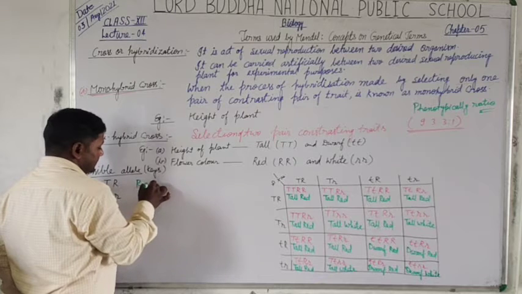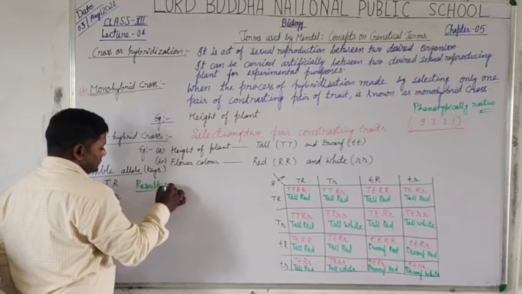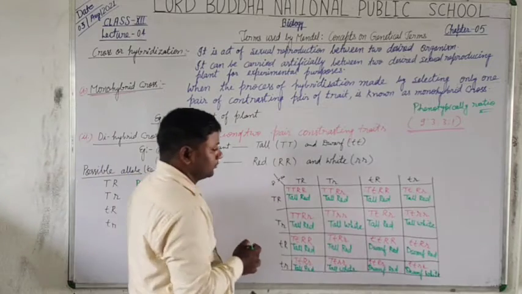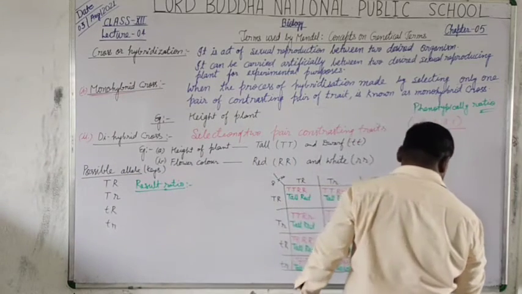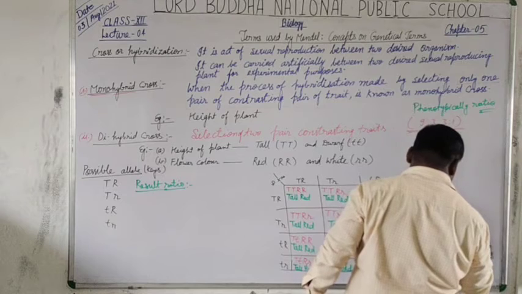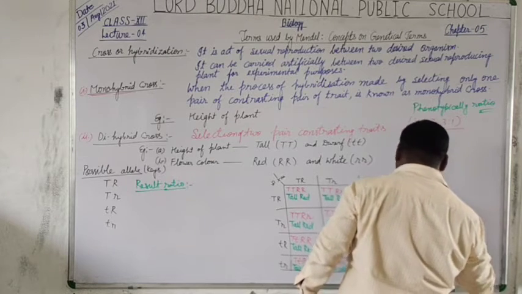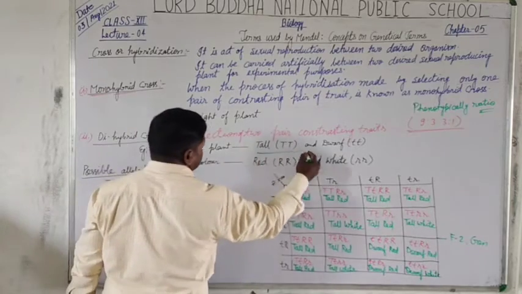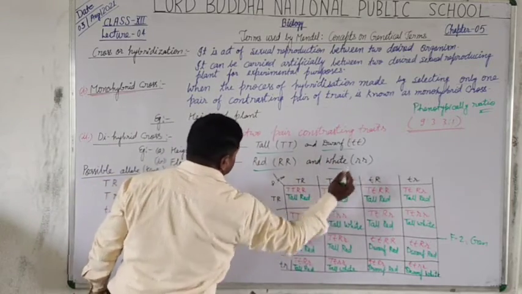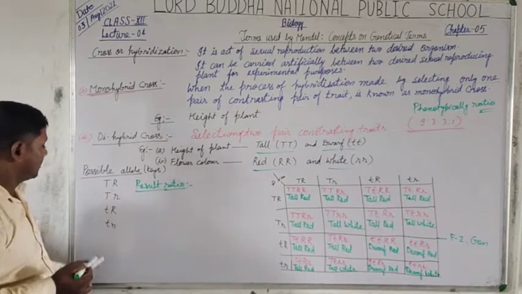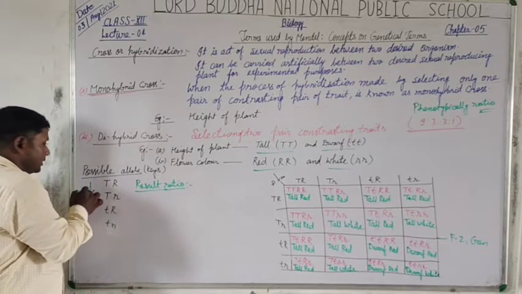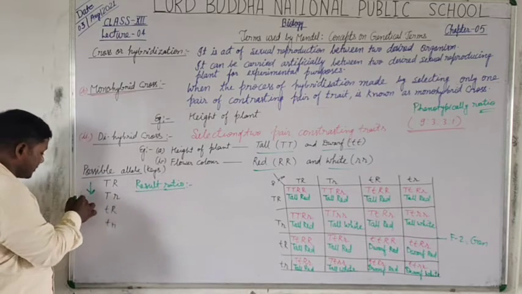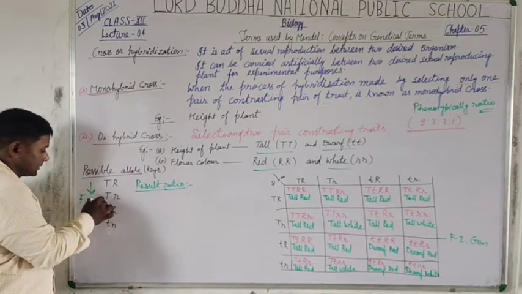So the ratio in the F2 generation, this is the F2 generation, because here the parent plants are taken with these contrasting traits, and after that the possible alleles are obtained by cross-fertilization of the F1 generation.